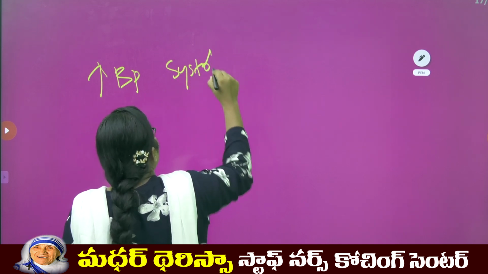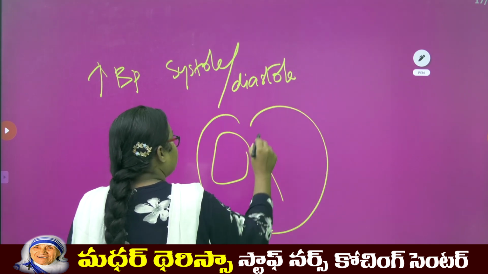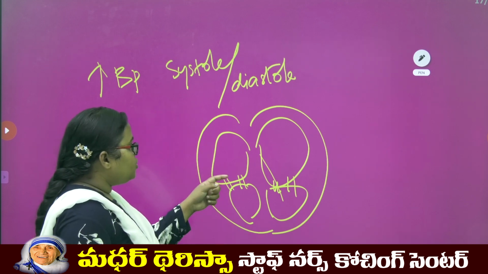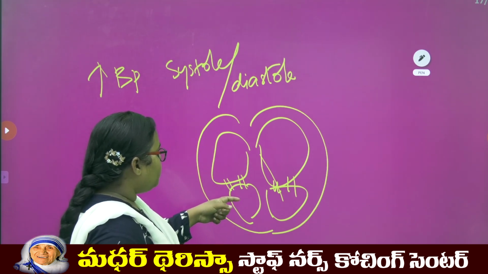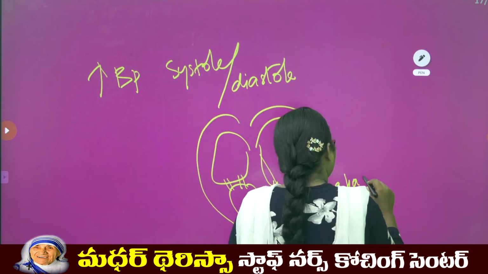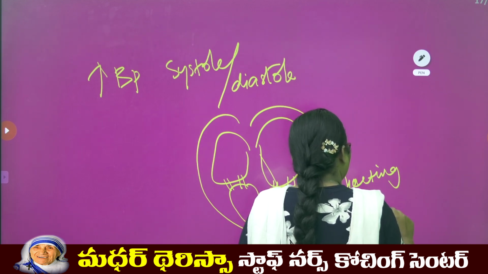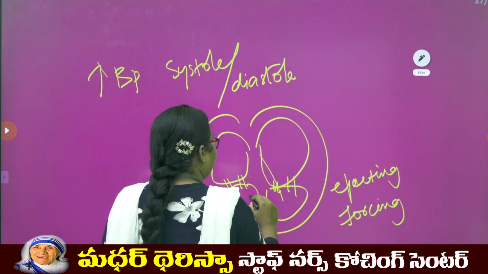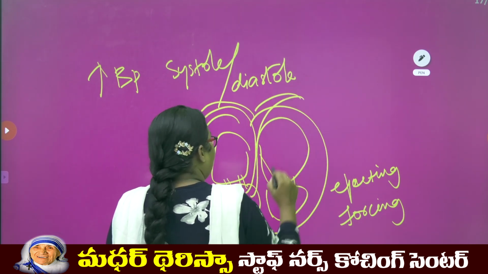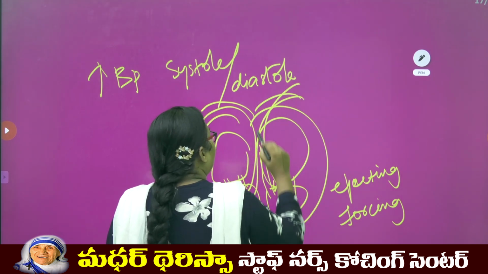Systole by diastole. Systole means, after pumping the blood from these ventricles, means ejecting or forcing the blood to flow from the ventricles through the pulmonary arteries to the lungs, and also from the left ventricle through the aorta to the body parts.